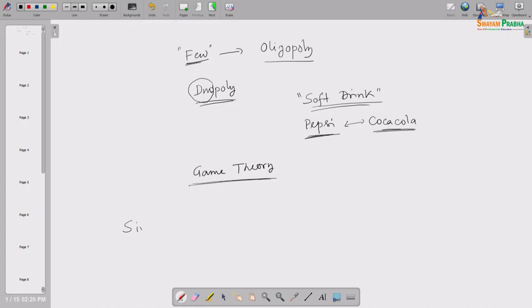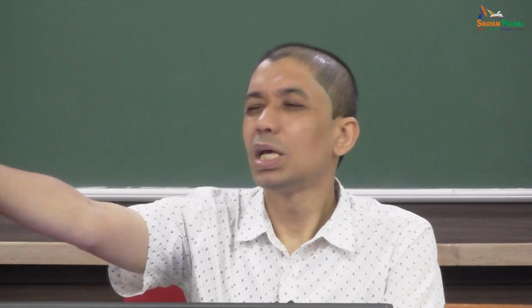In one, all the players, all the sellers in the market, decide their profit-maximizing quantity choice simultaneously. When I am deciding, at the same time another competitor is also deciding; everybody is deciding their quantity decision simultaneously.